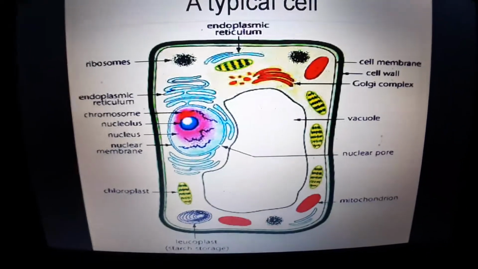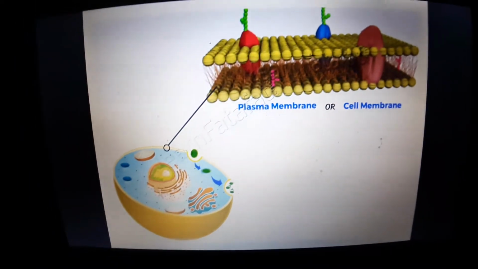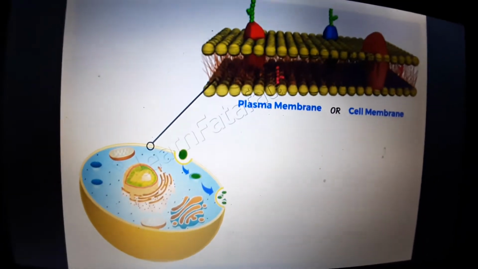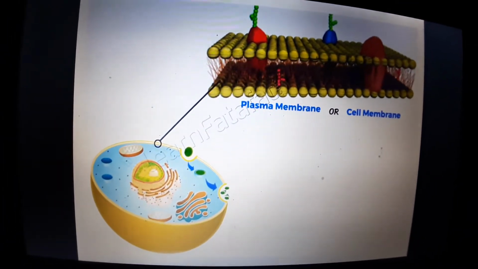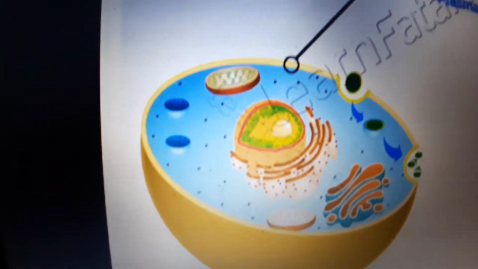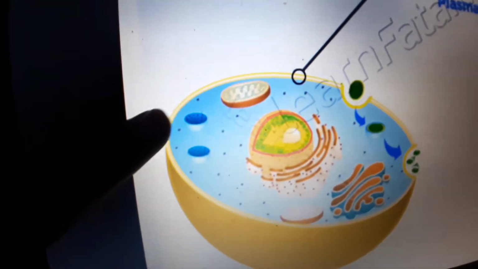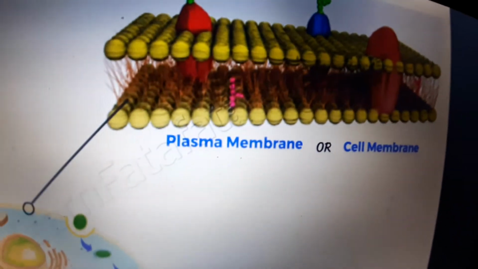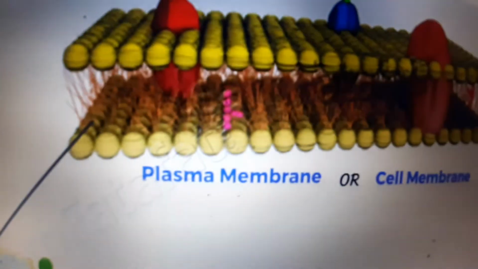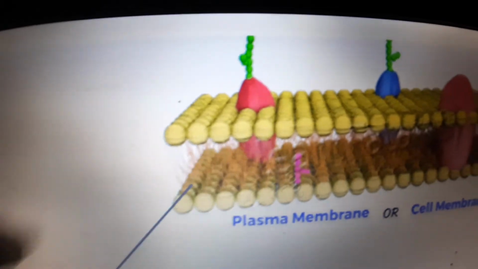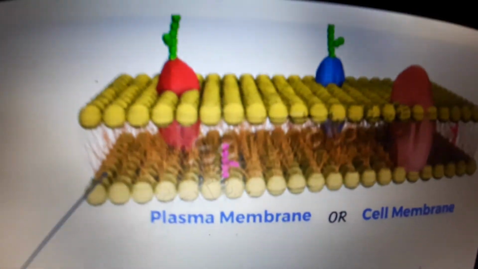So, first let us study the cell membrane. A cell membrane is also called the plasma membrane. What is the plasma membrane or a cell membrane? When you notice a cell, it is made up of a covering. Every cell has a covering. This covering is called the cell membrane. So, what is a cell membrane made of? It is made up of lipids and proteins, which is fats and proteins, you can say.